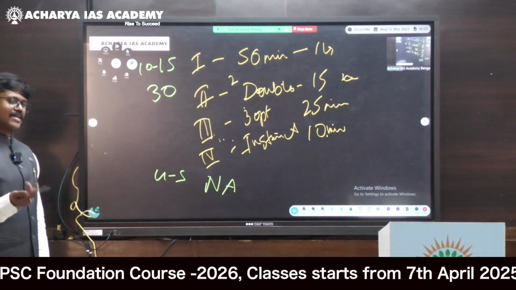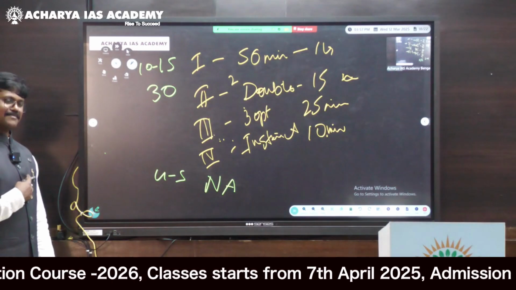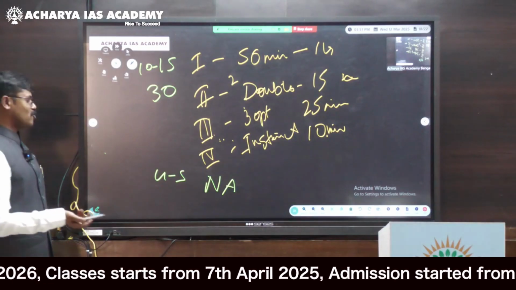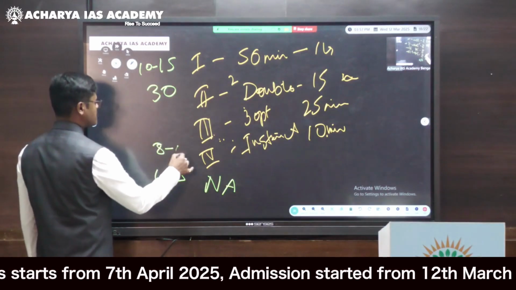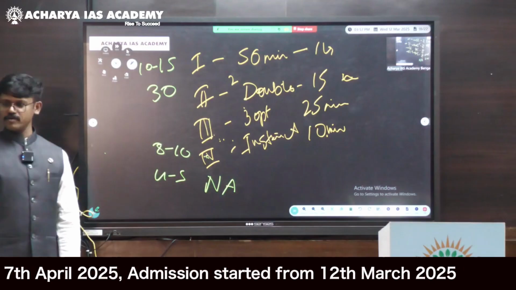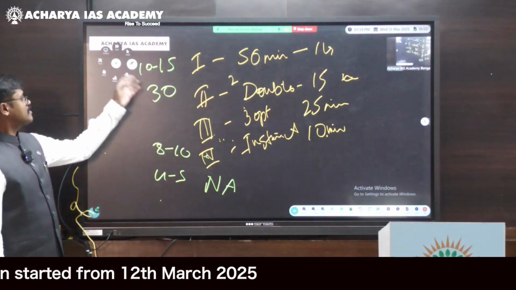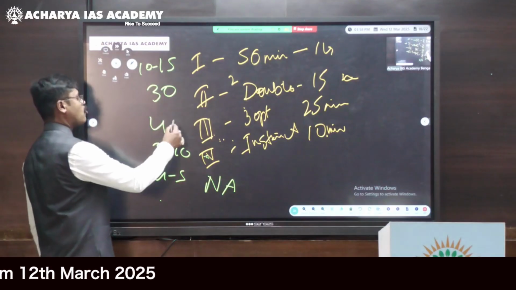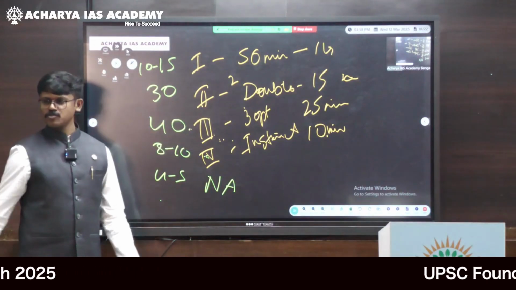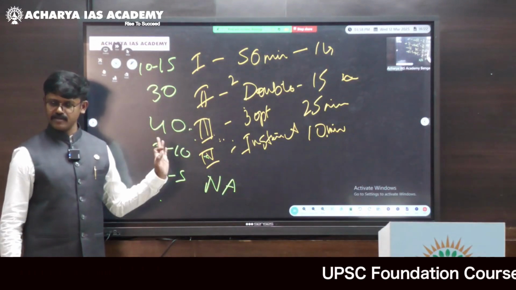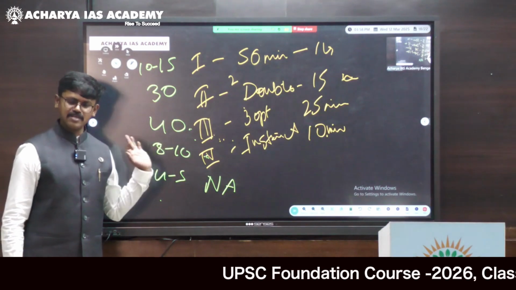If you say, sir, I don't know anything, everything is going on instinct, then nothing can be done, right? So let us say roughly 8 to 10 questions are for your instinct round. Are you understanding? Then for the remaining questions, you only calculate, 10, 15, 30, 60, 40 questions will go for your third option. So you have 33% chance it is correct. Okay, 33% chance it is correct.